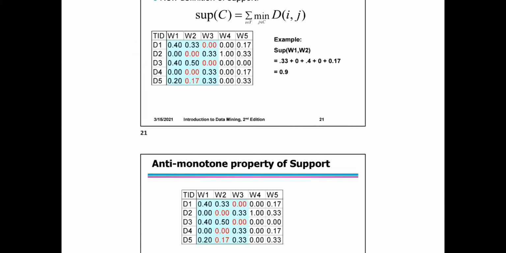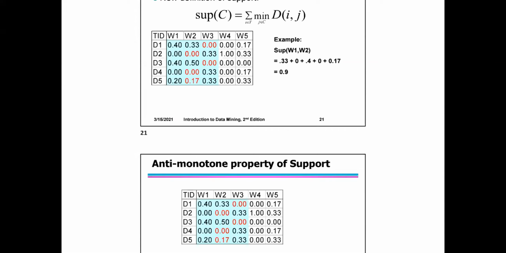The support of the itemset is computed by aggregating association over all the documents, that is the minimum of 0.3 and 0.6, 0.1 and 0.2, 0.4 and 0.2, and minimum of 0.2 and 0. So overall the minimum is 0.6 that you have to use.